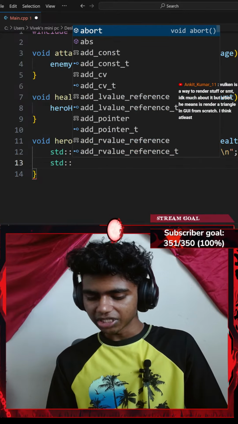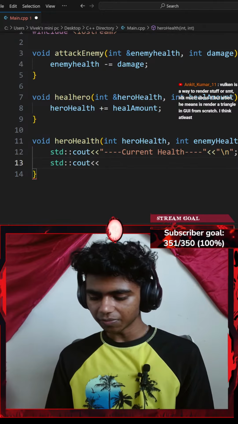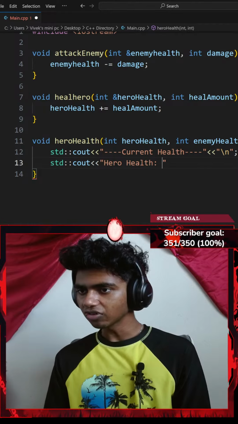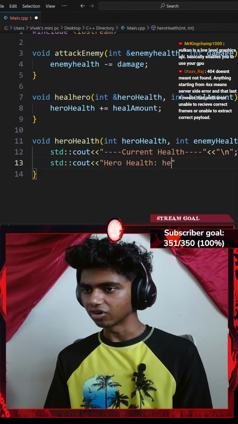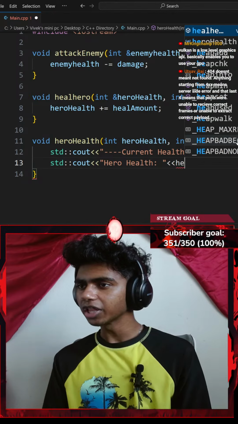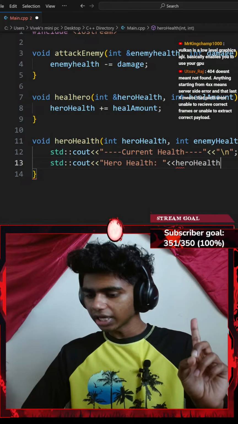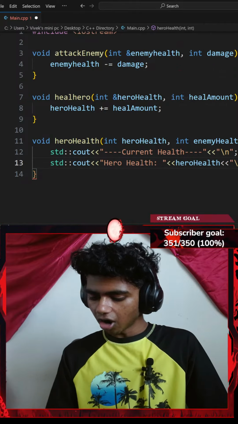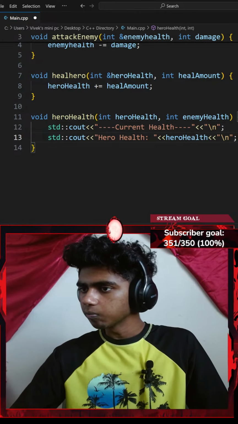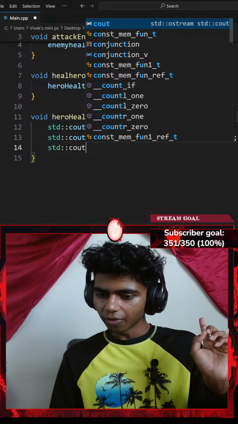Next up, let me go with a standard console output again with an insertion operator. I want to insert something like hero health. Okay, my hero health is gonna be my hero health parameter, so I'll go with an insertion operator of my hero health parameter. There we go. And then I'll go with another insertion operator of a new line ending with a semicolon. There we go. Okay, next up, let's go with my enemy health. So I'll add a standard console output.